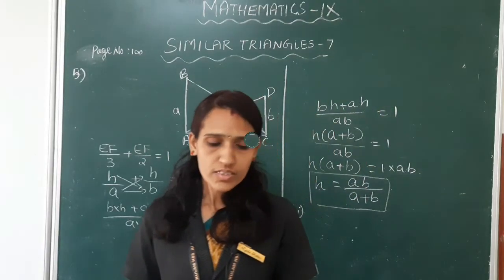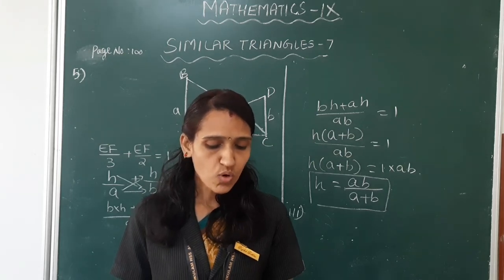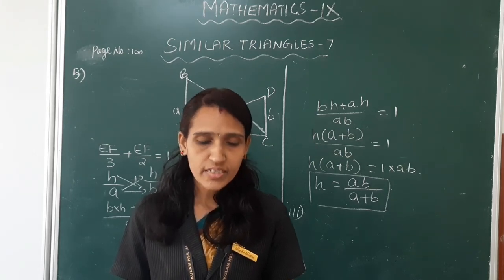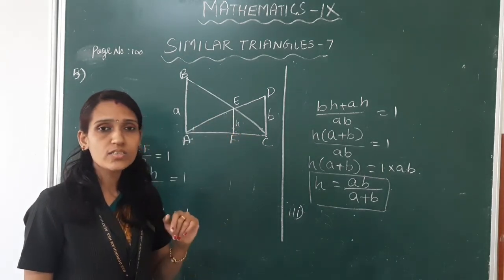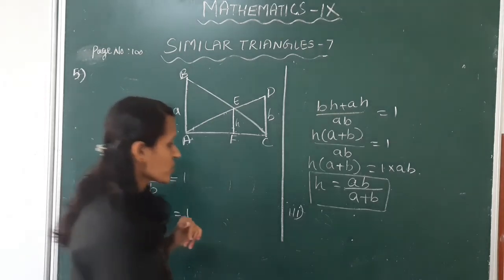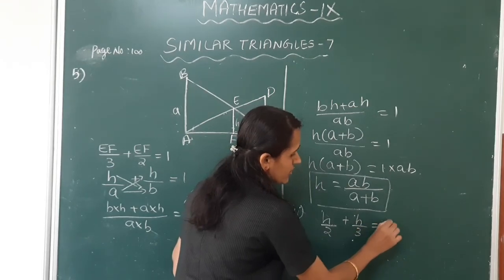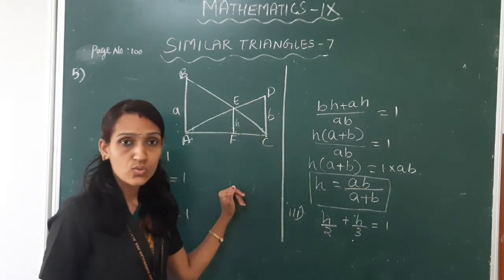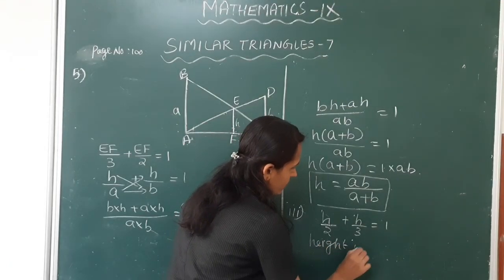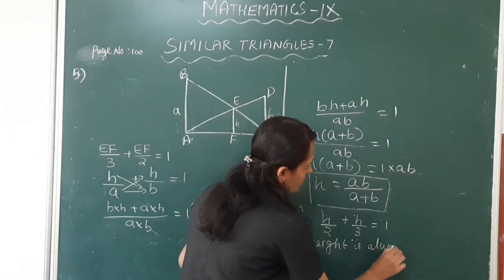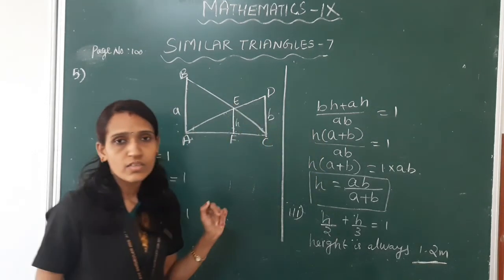Third sub question: prove that this height would be the same whatever be the distance between the poles. Even if the distance between the poles is changed, we get the equation H by 2 plus H by 3 is equal to 1. So here height is always 1.2 meter. Clear, children?